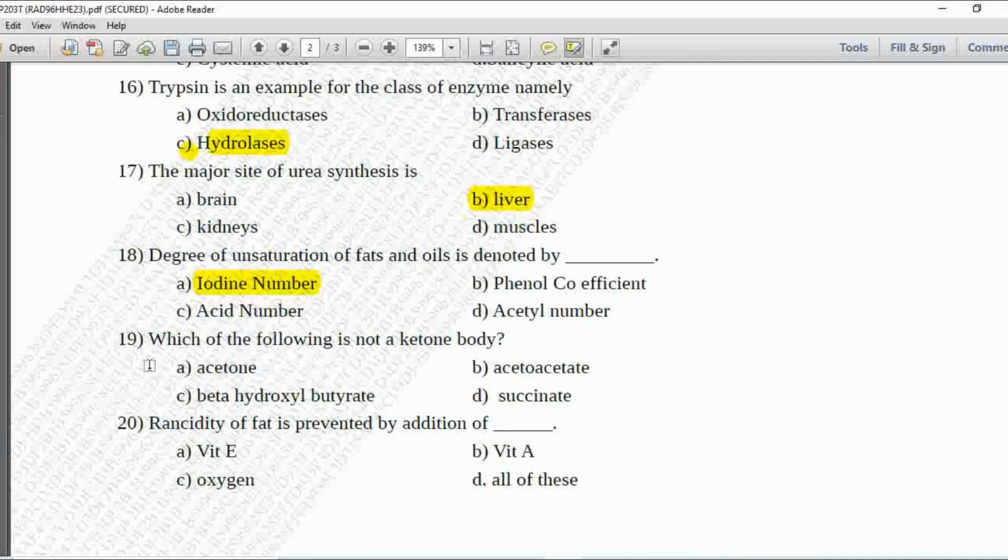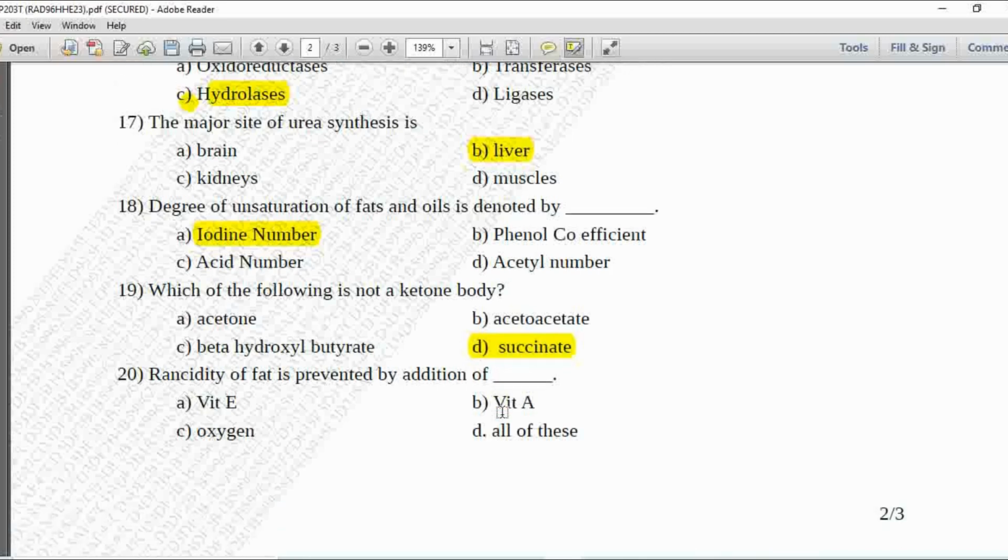Next MCQ 19. Which of the following is not a ketone body? Option A is acetone, B is acetoacetate, C is beta hydroxybutyrate, and D is succinate. So acetone is a ketone body, acetoacetate also has a ketone group, so it is also a ketone body. Beta hydroxybutyrate is also a ketone body. So succinate does not have a ketone group, that is C double bond O. So the correct answer for this MCQ, the compound which is not a ketone body, is succinate. Option D is correct.